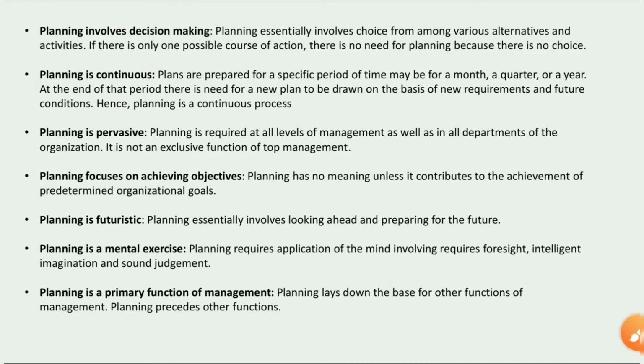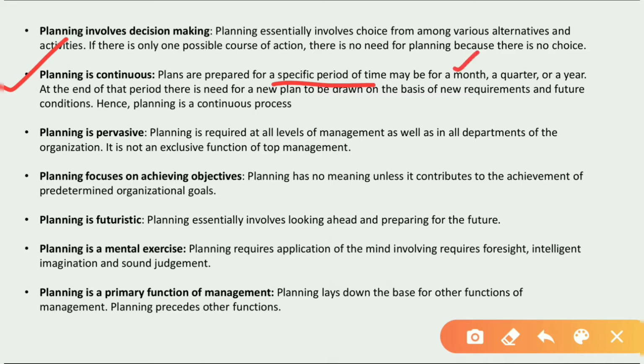Now moving to the next point, that is planning is continuous, okay. The function of planning is continuous, as we have read in the first chapter, okay. Management is a continuous process because it goes on, it never stops. In the same way, plans are prepared for a specific period of time, as we have studied in the first slide only, that the plans are made for a fixed, specific period of time. It may be for a month, it can be for a quarter, or it can be for a year, okay. At the end of that period, there is a need for a new plan, okay. After that we need to make new plans, okay.